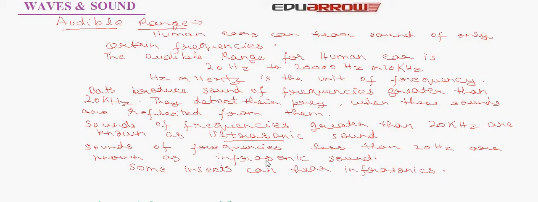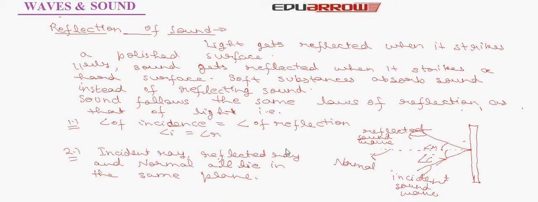Now let us study about reflection of sound. We know that light gets reflected when it strikes a polished surface. Similarly, sound gets reflected when it strikes a hard surface. Soft substances absorb sound instead of reflecting sound. Sound follows the same laws of reflection as that of light. That is, angle of incidence is equal to angle of reflection. In the given figure, this is the incident ray, this is the reflected ray, and this is normal. Angle i is equal to angle r. Incident ray, reflected ray, and normal all lie in the same plane. These are the two laws of reflection that sound follows, similar to that of light.